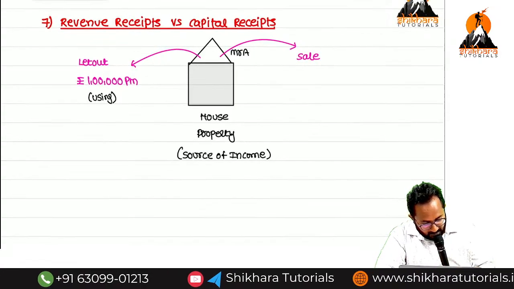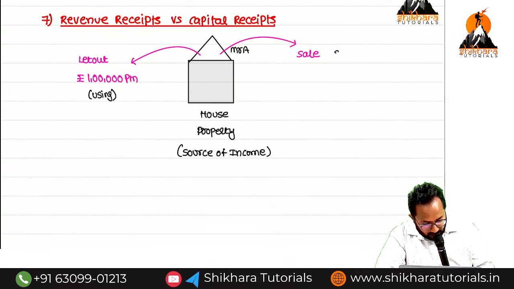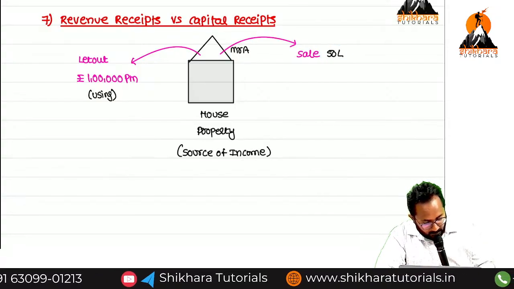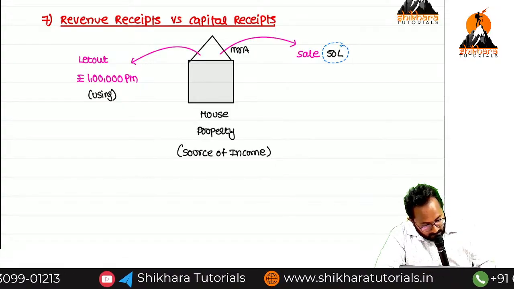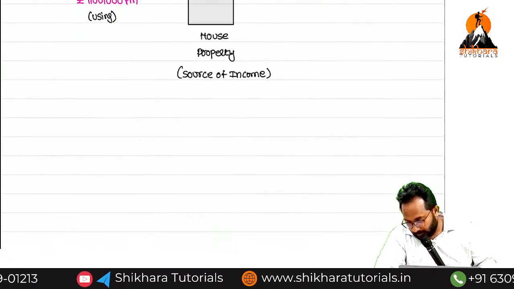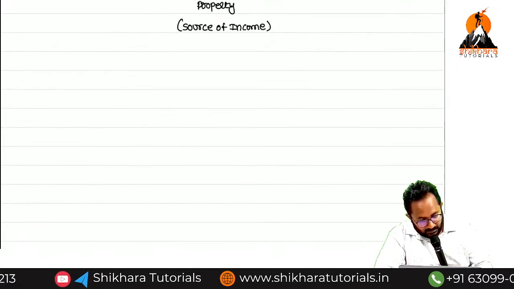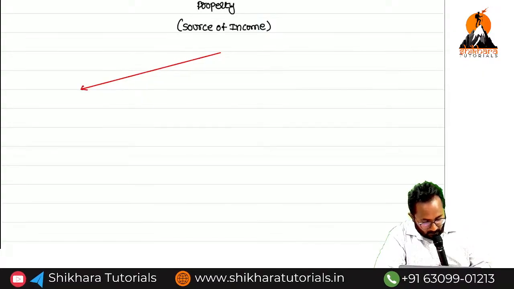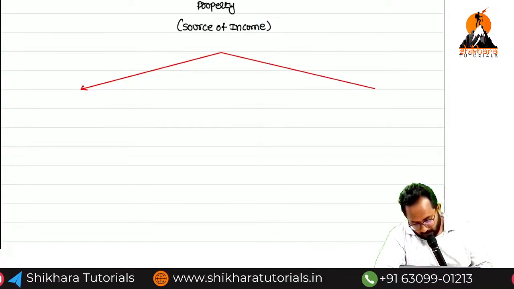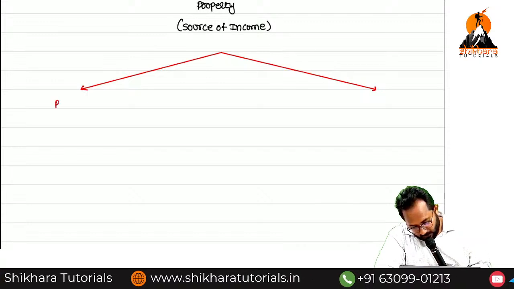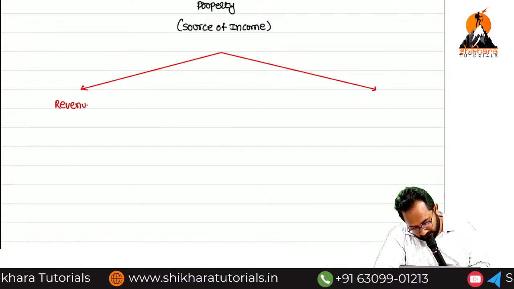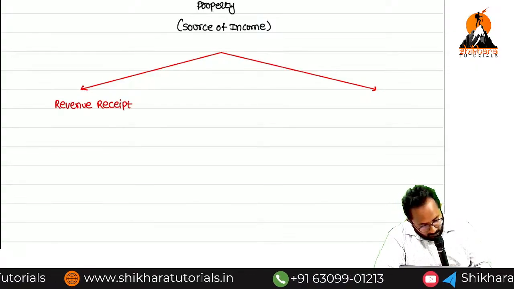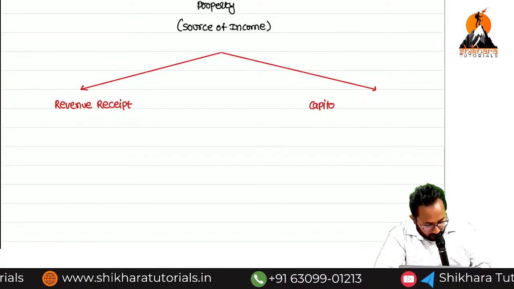By way of sale, nothing but 50 lakh for example, the amount you generated by way of sale, that we can call a capital receipt. So now briefly we can write it down about revenue receipt versus capital receipt, then we can close our discussion. How many types of receipts are there? One is a revenue receipt, another one is a capital receipt.